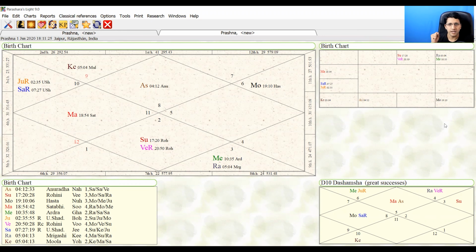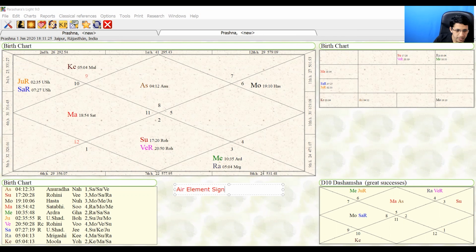What is the sign of Aquarius? Aquarius is an air element sign. What are the qualities of the air element signs? Air element signs are social, intelligent, and more about the larger group of organizations or societies rather than individuals. Okay, and these are the signs which think ahead of time.